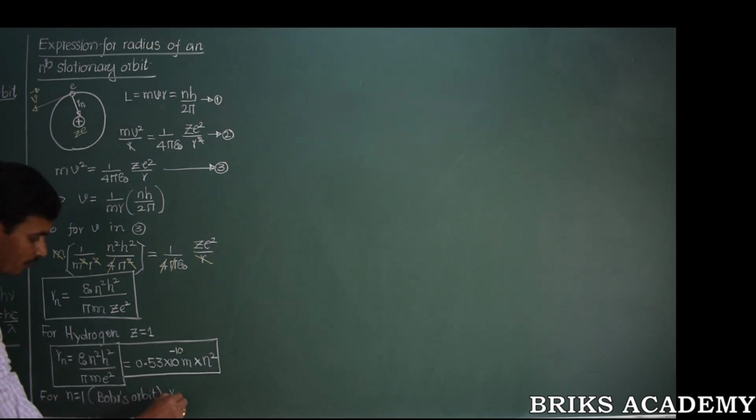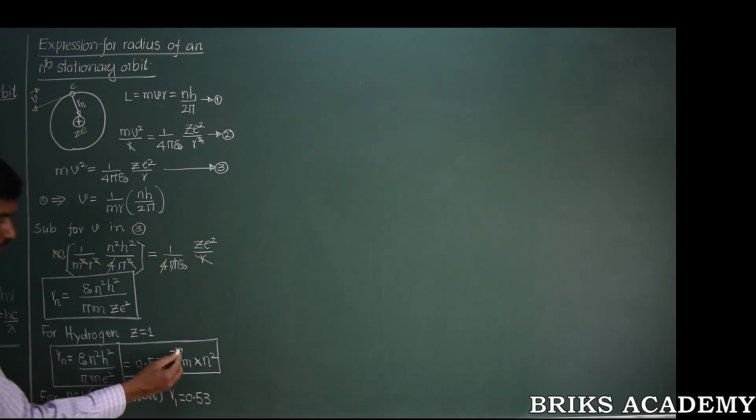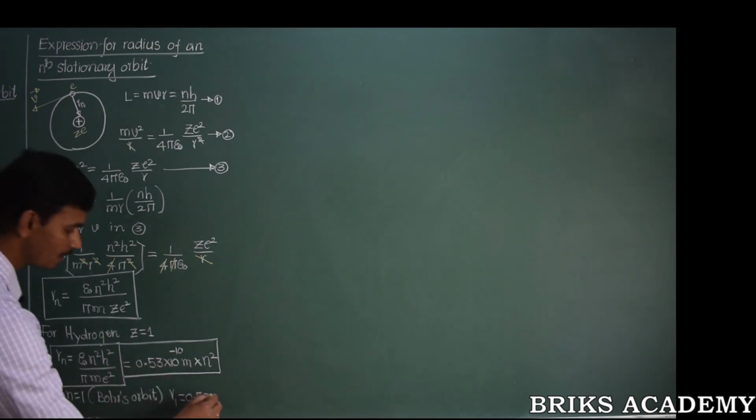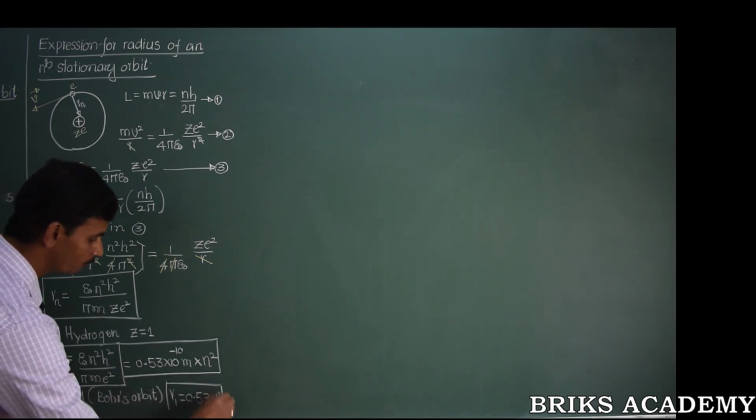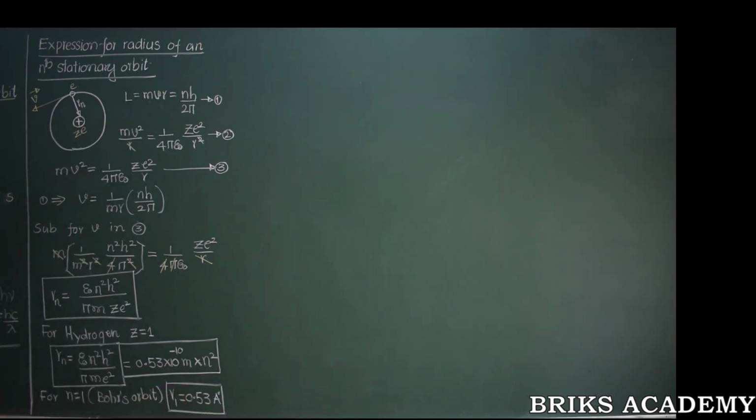For Bohr's orbit, therefore, R1 is equals to 0.53 into 10 to the power of minus 10 meters. 10 to the power of minus 10 meters is an angstrom. So, in a simple way, we can write the first orbit's radius to be 0.53 angstrom. That's how, in an easy way, we can derive the expression for radius.